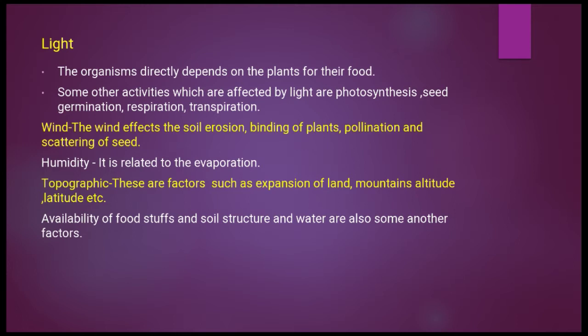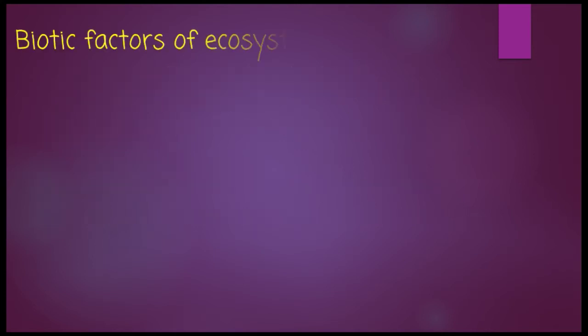Topographic factors include expansion of land, mountains, etc. And availability of foodstuff, soil structure and water are also some other factors which are included in abiotic components of ecosystem. All these factors or components we have studied now directly or indirectly affect the living organisms, whether they are plants or animals. That's why we say that biotic and abiotic components are interactive with each other.